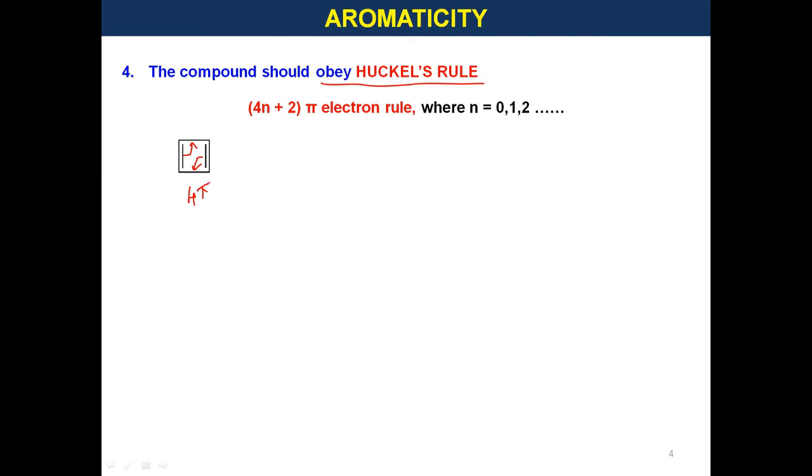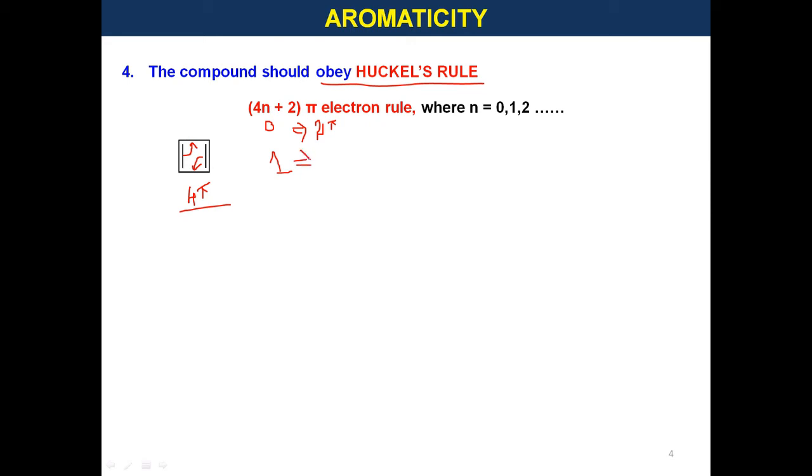So, how many pi electrons are there in the cyclobutadiene molecule? There are 4 pi electrons in it. 4 pi electrons don't satisfy Huckel's rule, that is the 4n plus 2 pi electron rule. If you take n equal to 0, then the magic value will become 2. So, compounds with 2 pi electrons are aromatic.